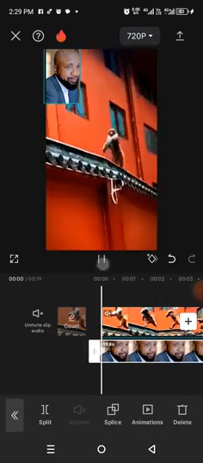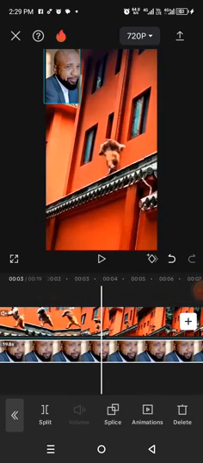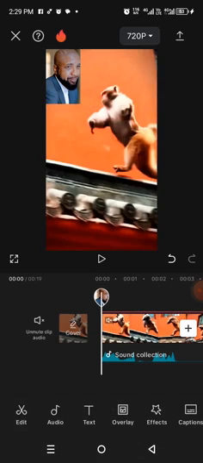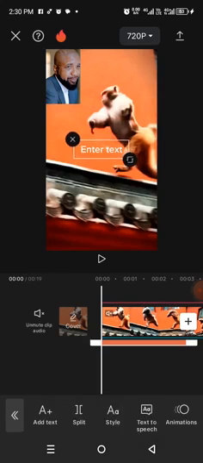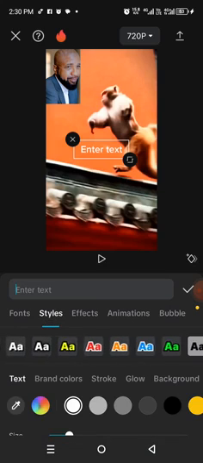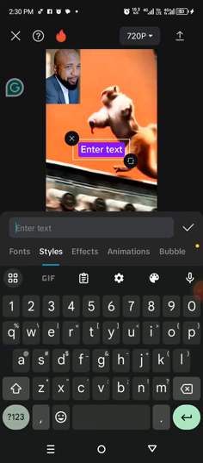I've added my Igbo picture as overlay on this very content. Okay. So now let me put text, whatever I want the caption to be. I will just click on this place. Then text, tap on text, add text. Then choose the style of text you want. Choose the style. I've taught you how to do this before. Choose the style. Then you type whatever you want.